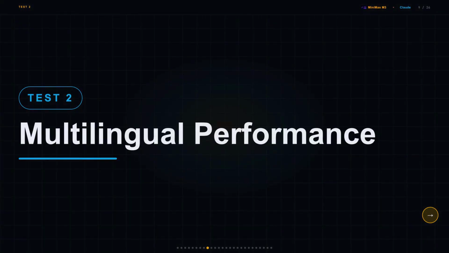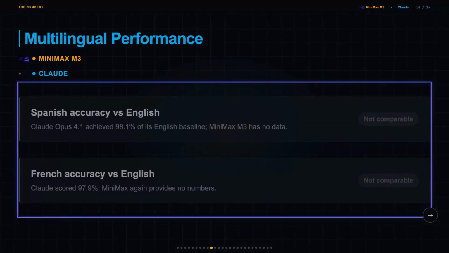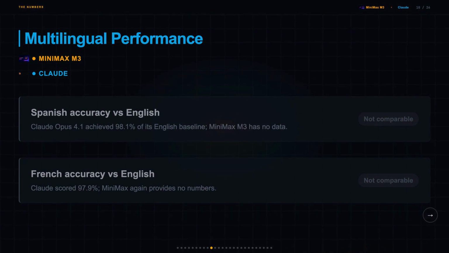Test 2 is multilingual performance, and the failure mode is real. You ship to Spanish or French speakers. The model starts dropping context or giving weirdly degraded answers, and your users churn before you even notice the quality gap, which means lost revenue, not just a benchmark number. What surprised me here is how one-sided the data situation is. Claude has published numbers showing 98.1% of its English baseline in Spanish and 97.9% in French, while Minimax M3 claims strong multilingual support, but there's no published benchmark to actually back that up, and you can see on screen it's just blank on Minimax's side.